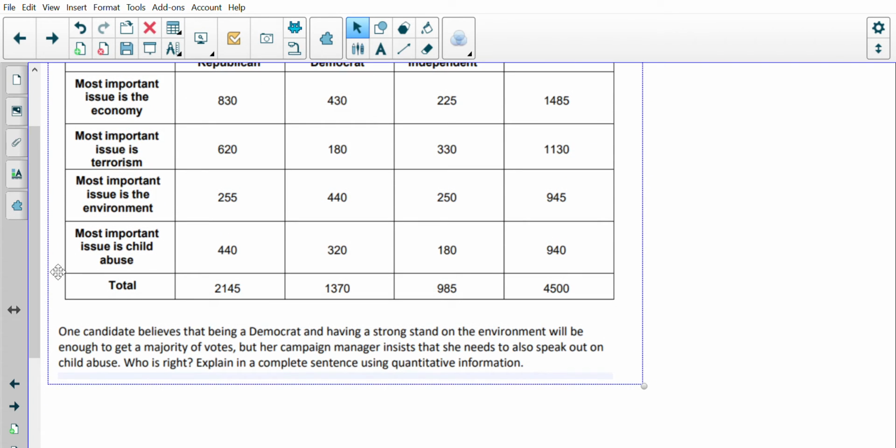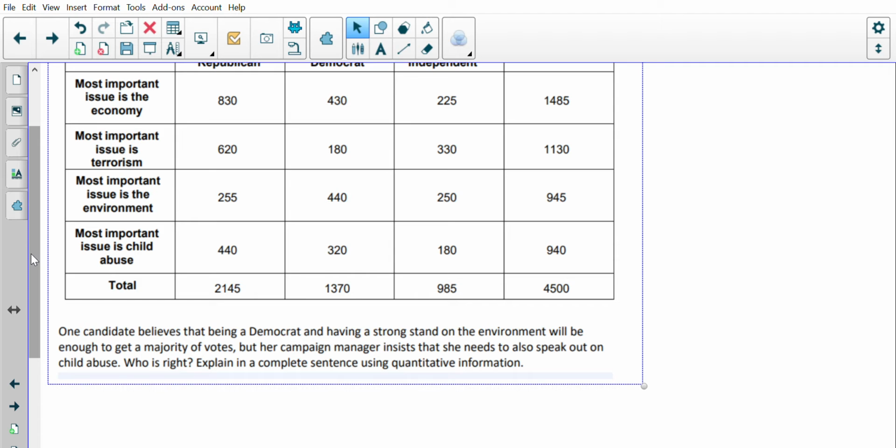One candidate believes that being a Democrat and having a strong stance on the environment will be enough to get a majority of votes, but her campaign manager insists that she needs to also speak out on child abuse. Who is right? Explain in a complete sentence using quantitative information. So what I'm really going to focus on is who is right, okay?